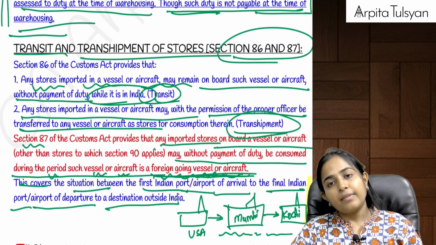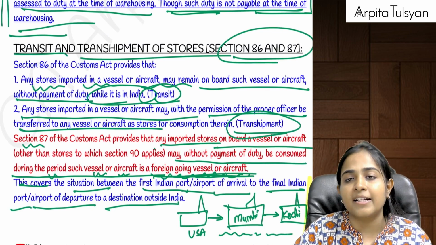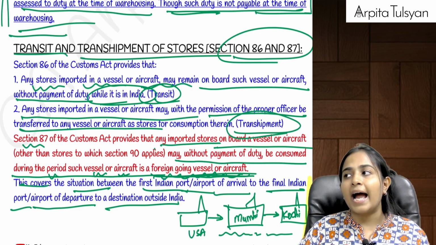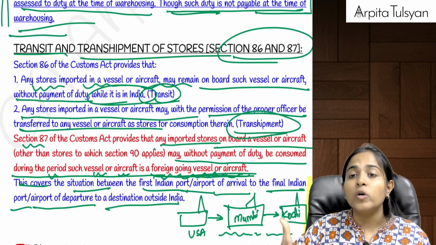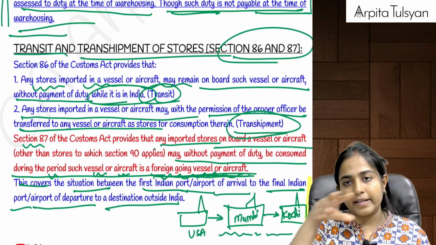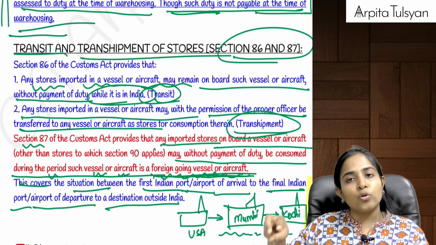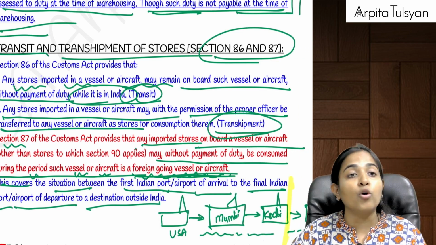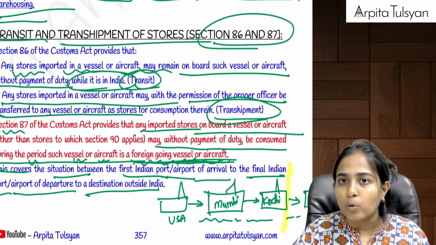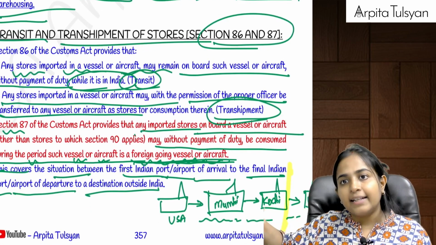Yes. Now in case of transit and transshipment of stores, let's say there are some stores which are coming from outside India, from USA to Mumbai, from Mumbai the vessel goes to Kochi, and from Kochi it again goes to UK. In that case, ultimately the vessel is going to go outside India, but there is a transit which is happening here.